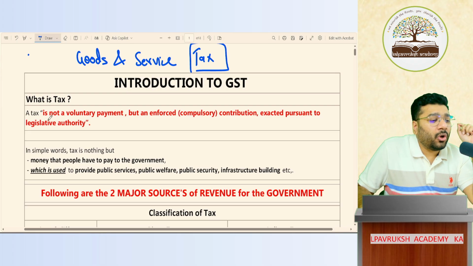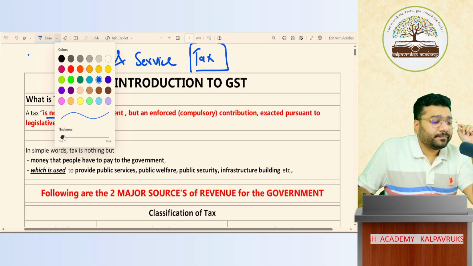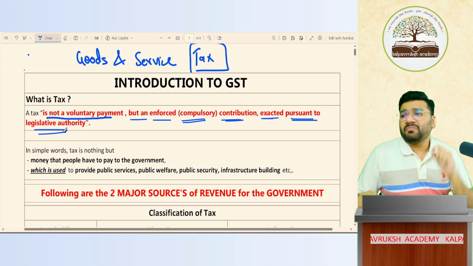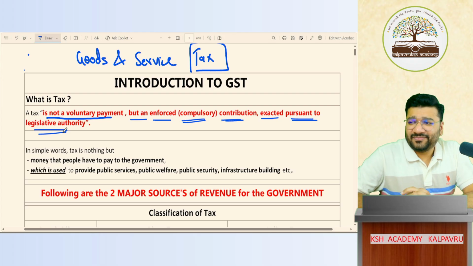So tax is not a voluntary payment. It is not a voluntary payment, but an enforced, means what, compulsory contribution exacted pursuant to legislative authority. Oh my God, so technical, sir.